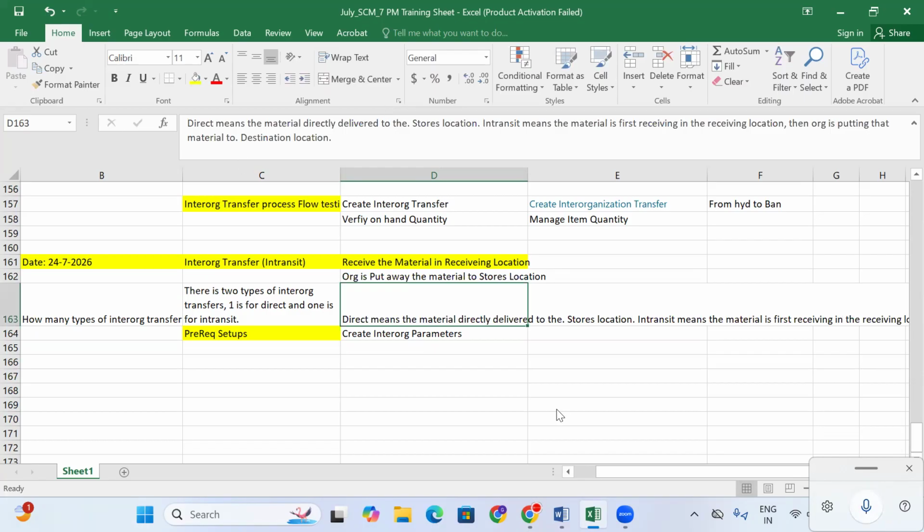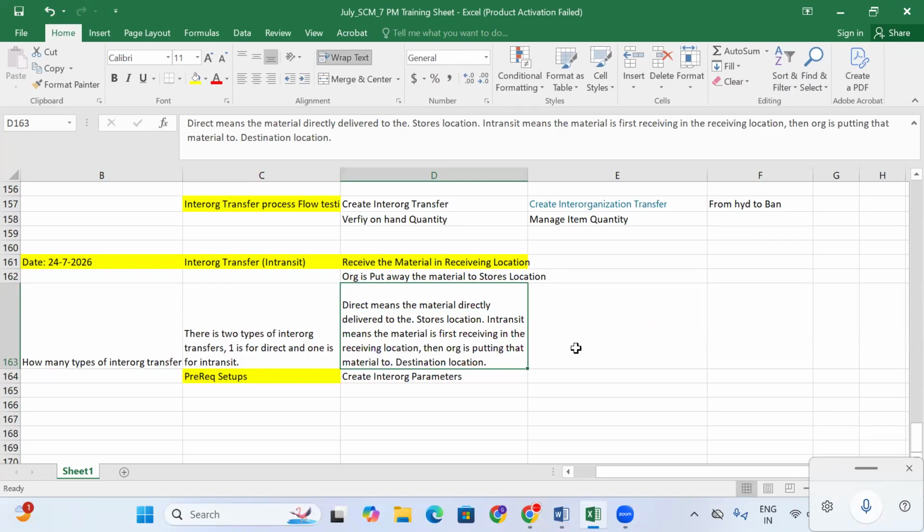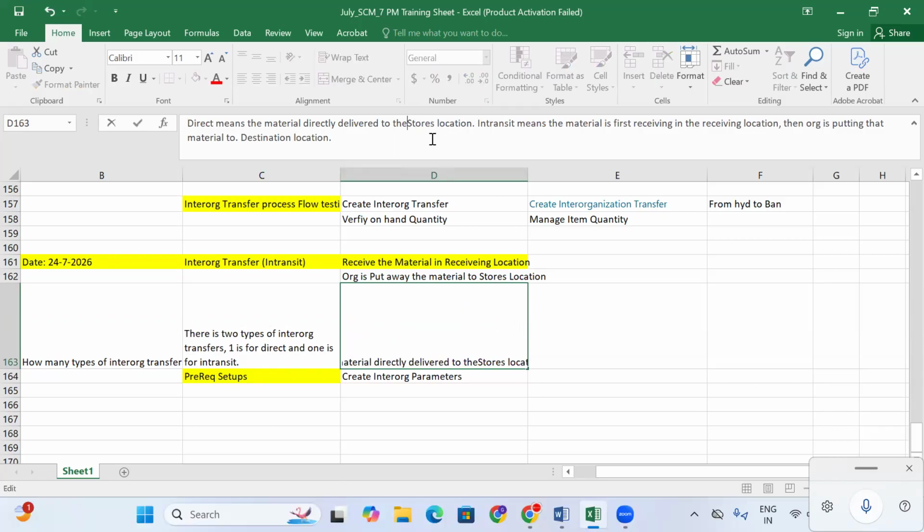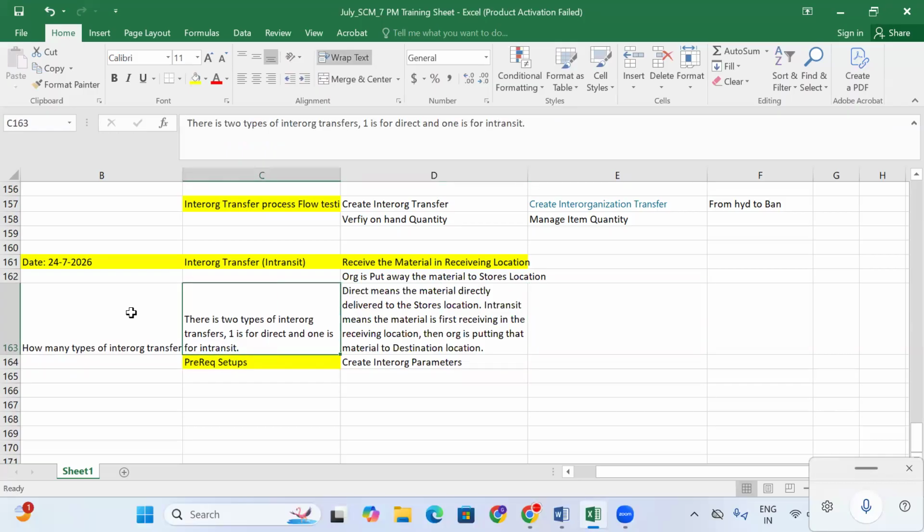So this is the interview question, please remember. Direct means the material is directly delivered to the store's location. In-transit means the material is first received in the receiving location, then the org puts the material to the destination location, if anybody is asking.